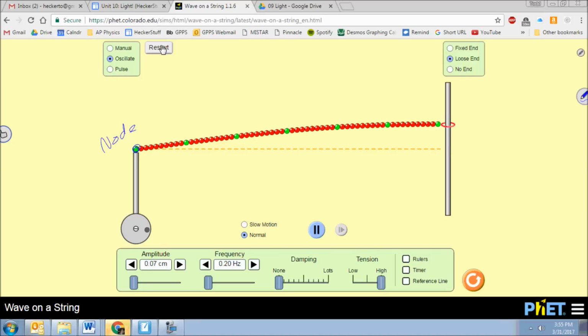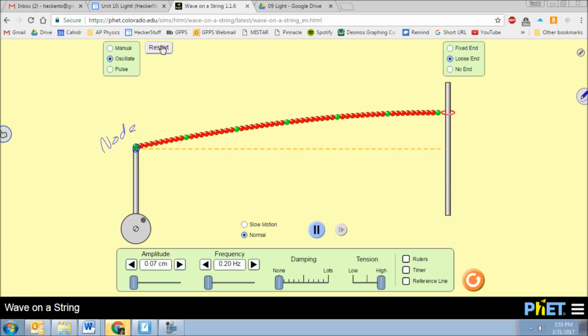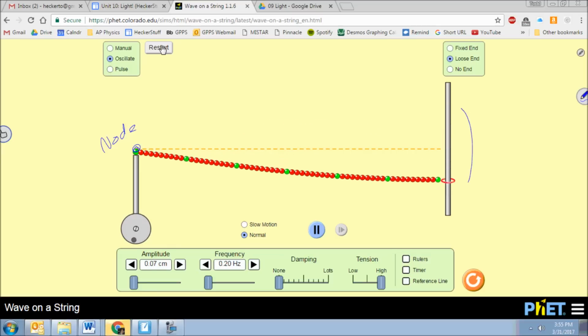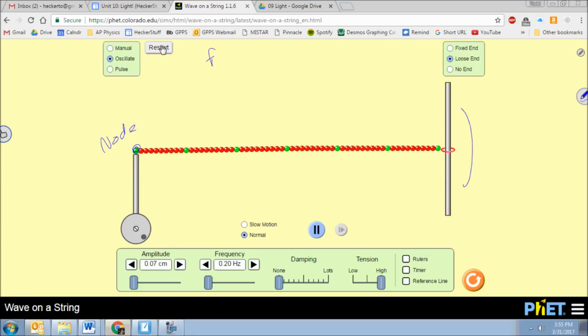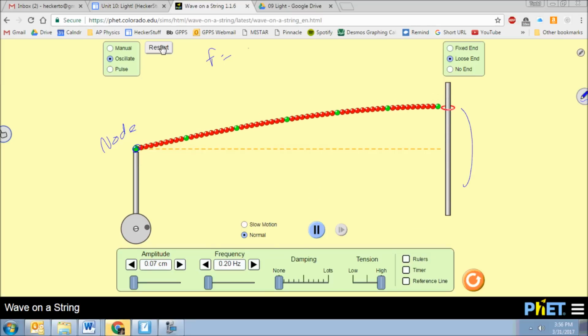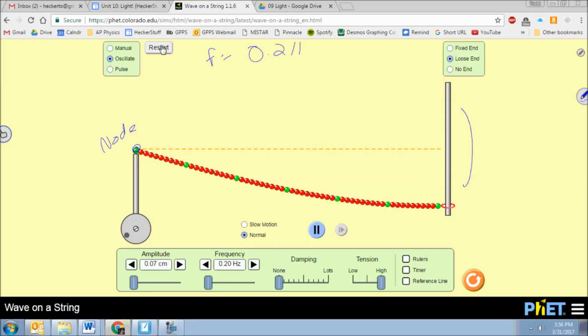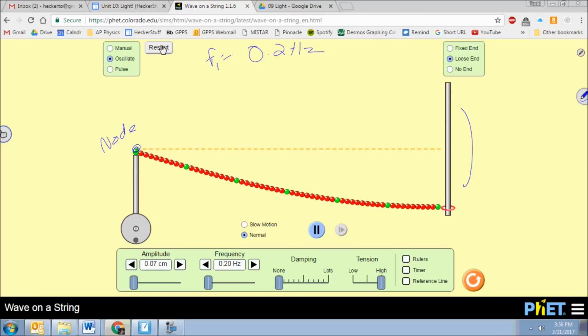Because that point doesn't really move, right? Again, it's moving a little bit because of the way this app works, but you can see at the other end we've got an antinode, right? Because it's moving up and down. Okay, so this is at a frequency of 0.2 hertz, right? So that's our F1.